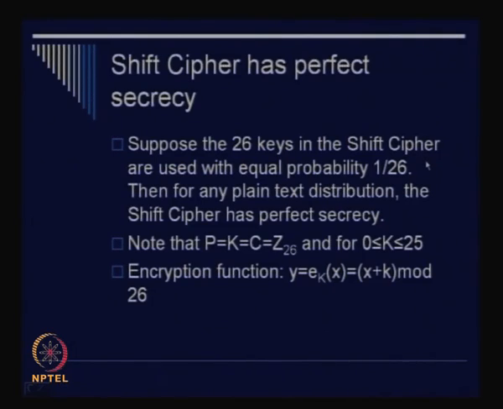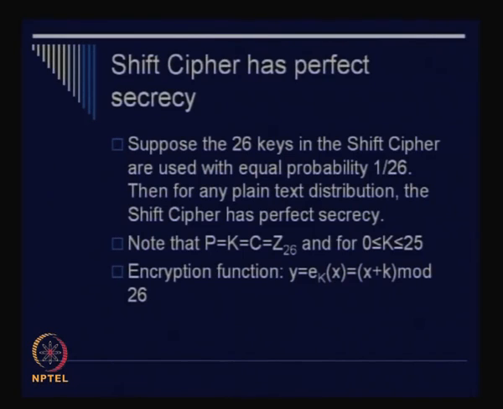That means each key occurs with a probability of 1 by 26. Then for any plain text distribution, the shift cipher has perfect secrecy. So we are not bothered about what the plain text distribution is, and we can still achieve perfect secrecy. Do you see how?